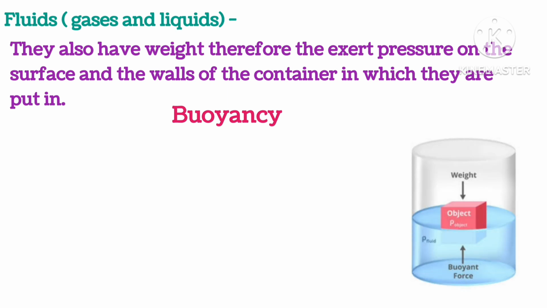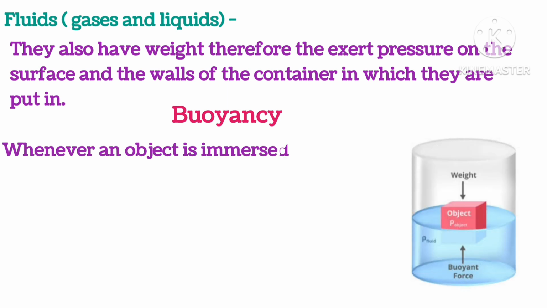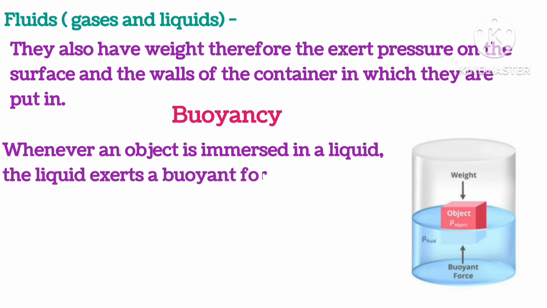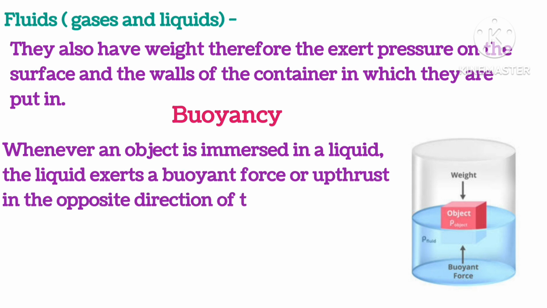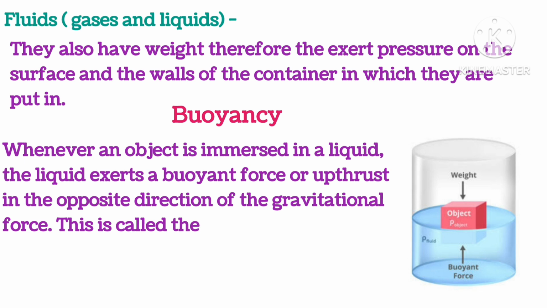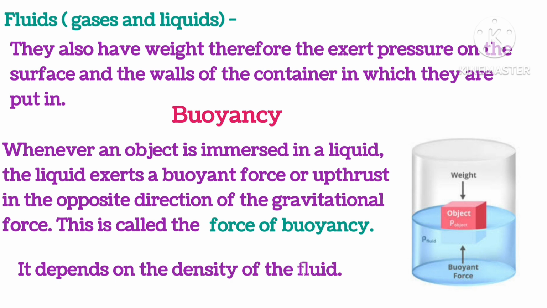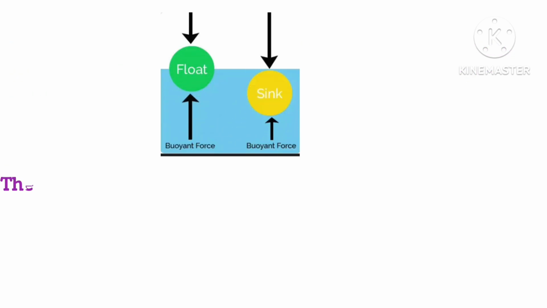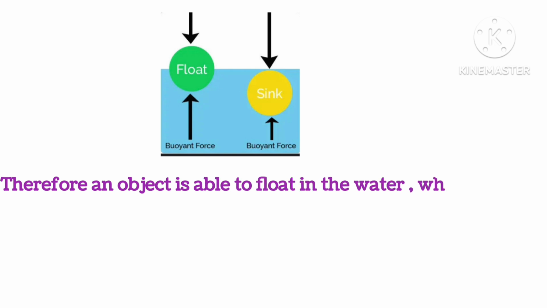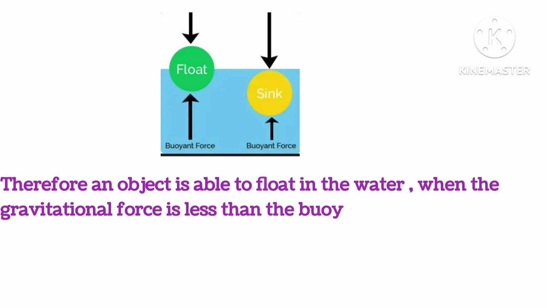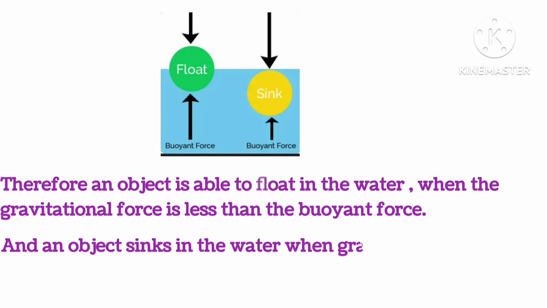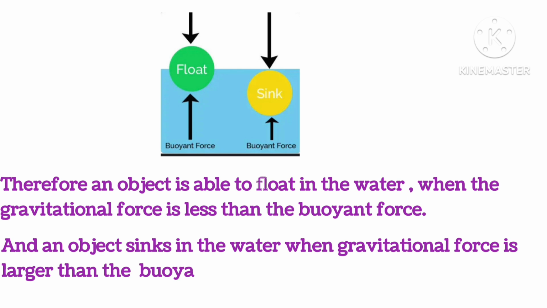Buoyancy. Whenever an object is immersed in a liquid, the liquid exerts a buoyant force or upthrust in the opposite direction of the gravitational force. This is called the force of buoyancy. It depends on the density of the fluid. As you can see here, an object is able to float in the water when the gravitational force is less than the buoyant force. And the object sinks in the water when the gravitational force is larger than the buoyant force.